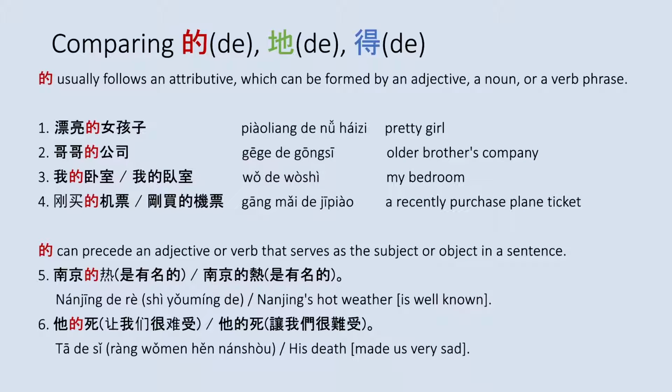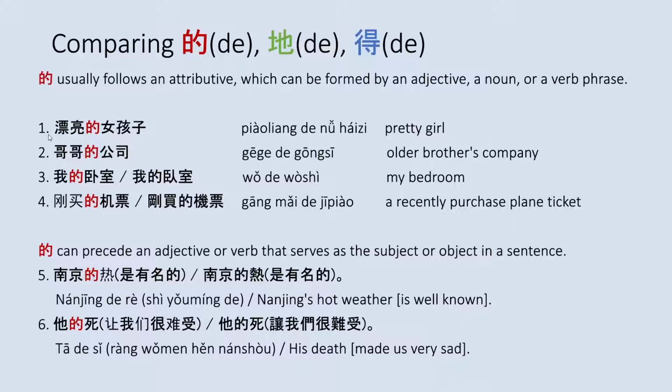This is a video for Lesson 20, Dialogue 1, and the 3 grammar points that are shown in the textbook. The first grammar point will be comparing the 3 the's. The first the is usually followed by an attributive, which can be formed by an adjective, a noun, or a verb phrase. For example 1, 漂亮的女孩子.